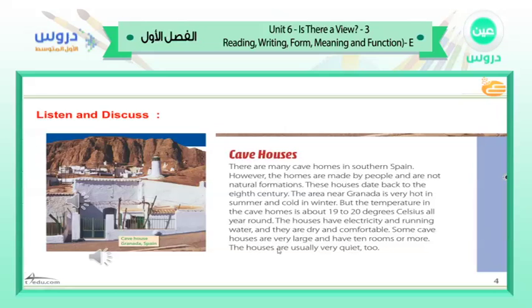The houses are very unusual, and very quiet too. They are cool in the summer and warm in the winter, and suitable for sleeping and spending time in. What do you think? Can you live in a cave, gentlemen and girls?